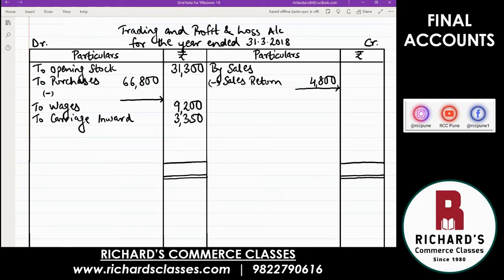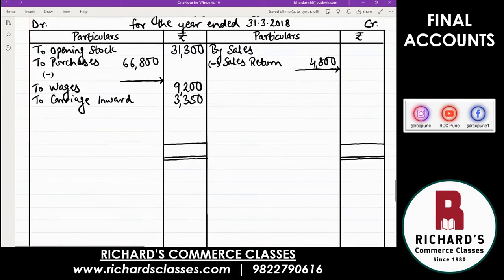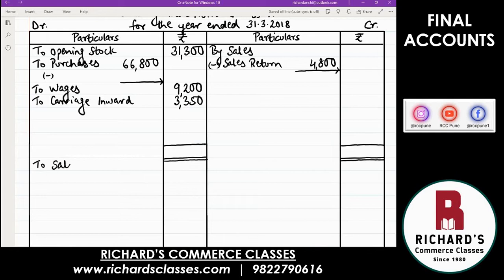Then next item is salary, and that goes to profit and loss account. So what you will do now, below the line, you will write to salary. And amount of salary is 17,400. So this is how you will keep recording. Next item is royalty, which is back to trading account. So come back above the line and write to royalty. Amount is 4,800.